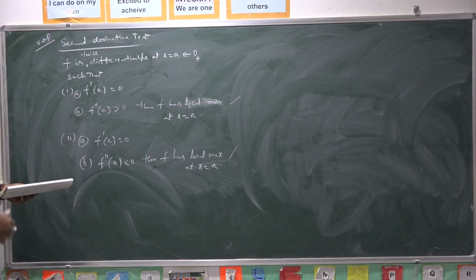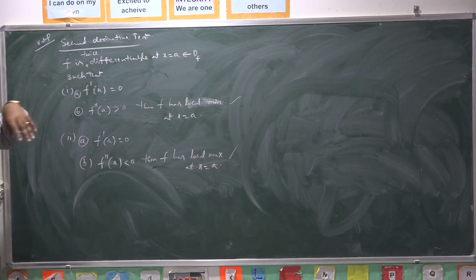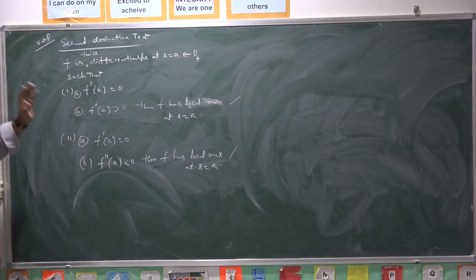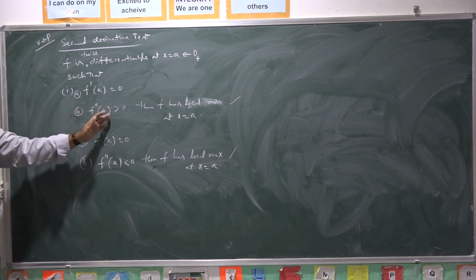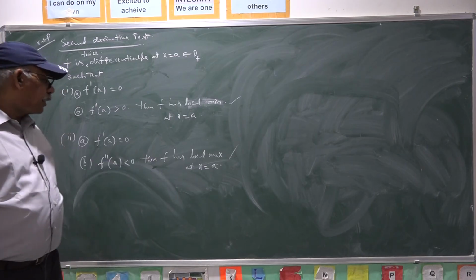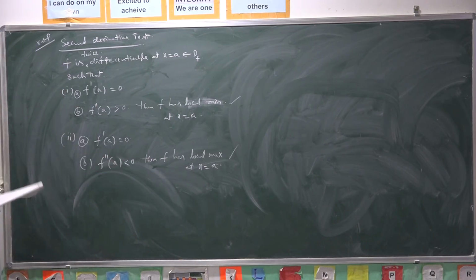So, F is twice differentiable at x equal to A, where A lies in the domain of the function or given interval, such that F dash A is 0 in both the cases. Once F double dash A is greater than 0, F has local minimum. Once F double dash A is less than 0, F has local maximum. Once F double dash A is 0, then the function has neither minimum nor maximum. The third point.